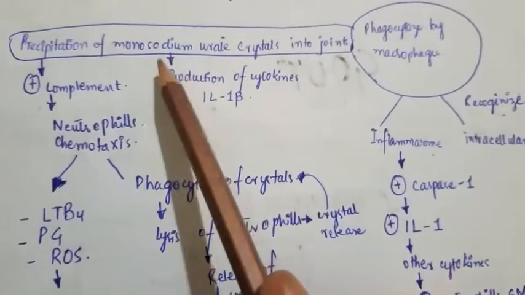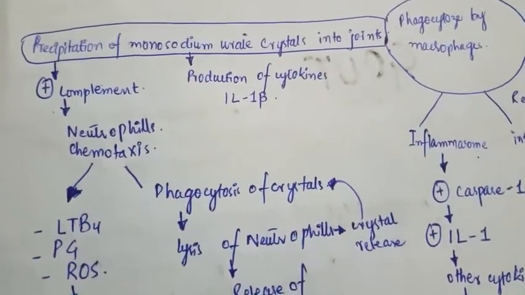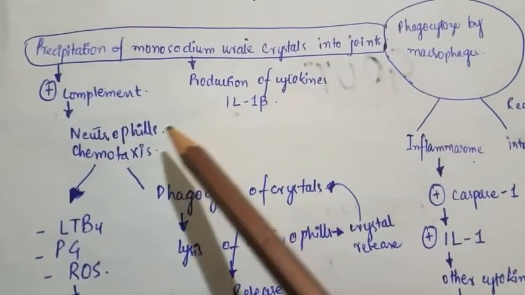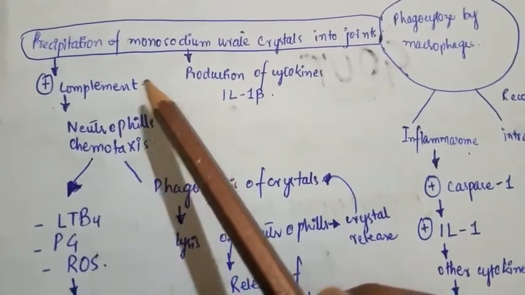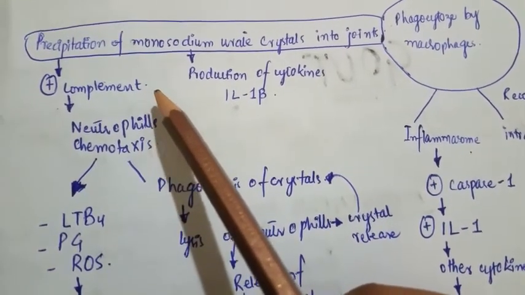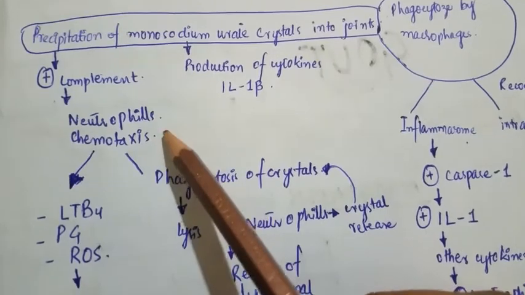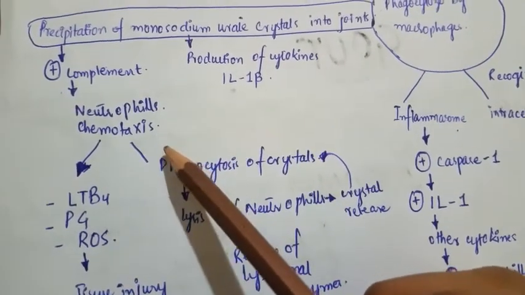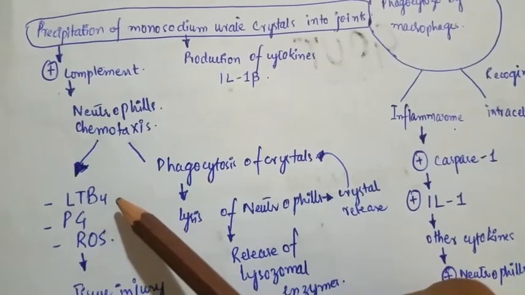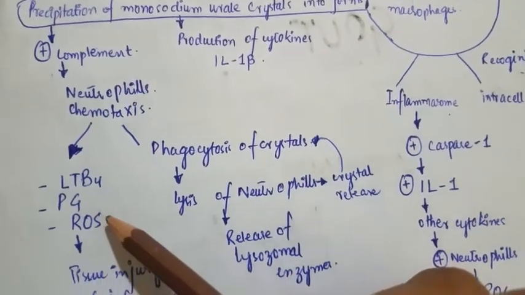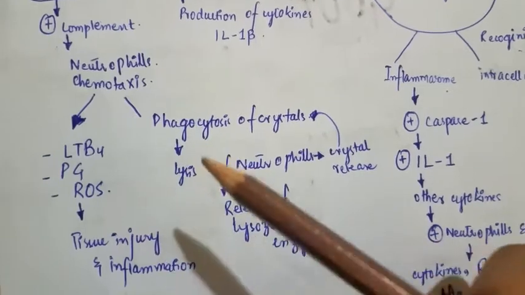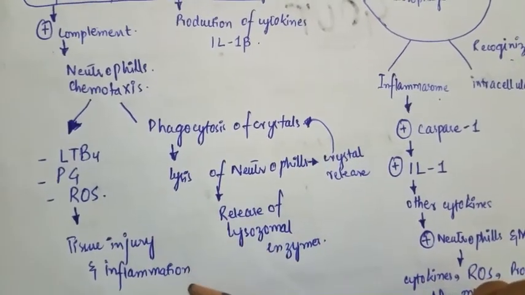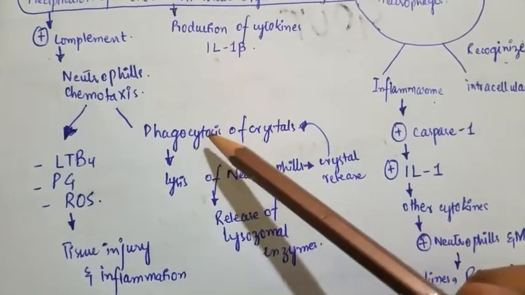As well, precipitation of monosodium urate crystals in the joint activates the complement system. Activation of the complement system results in neutrophilic chemotaxis. This results in the release of leukotriene B4, prostaglandin, and reactive oxygen species, resulting in tissue injury and inflammation.